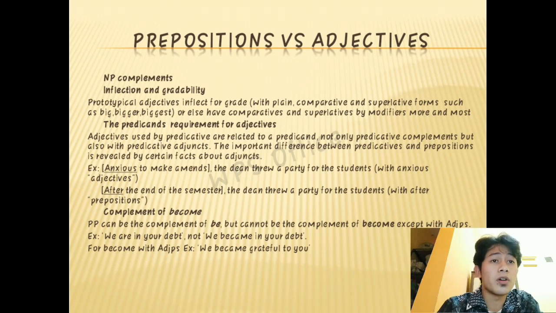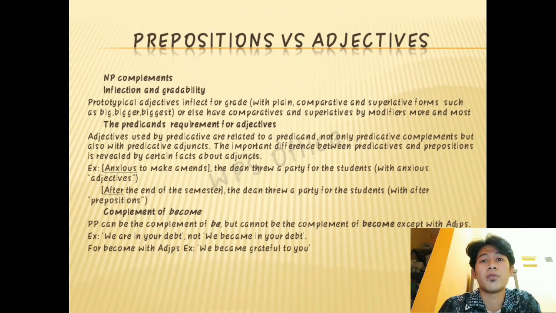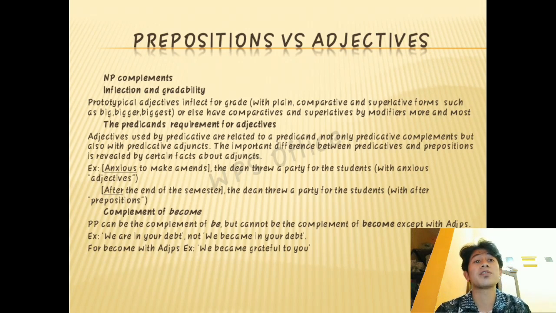And fourth, complement of become. A preposition phrase can be the complement of be, but cannot be the complement of become, except with adjective phrases. For example, we are in your debt, not we became in your debt. For become with adjective phrases, an example is we became grateful to you. You can understand from the example.